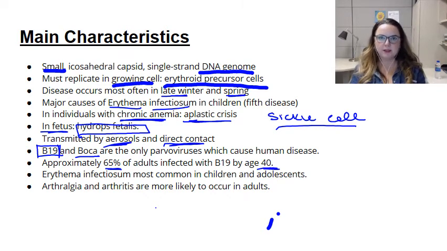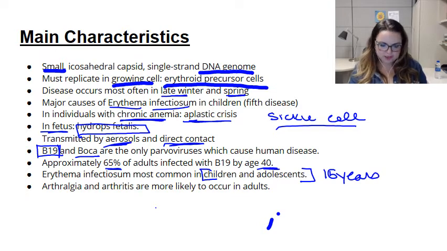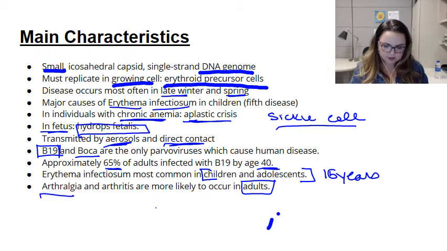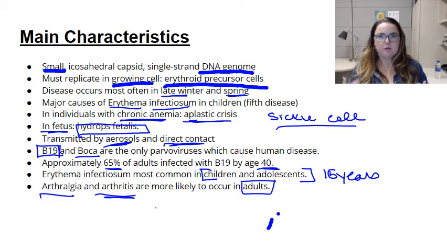It's really not that big a deal unless you have some sort of chronic anemia or you happen to be pregnant at the time. When we most often expect patients to contract it is when they are children or adolescents, typically ending around the age of 15 is when the incidence starts to go down. And then if you do contract it as an adult, instead of the rash, you're more likely to experience arthralgia and maybe even develop a form of arthritis.